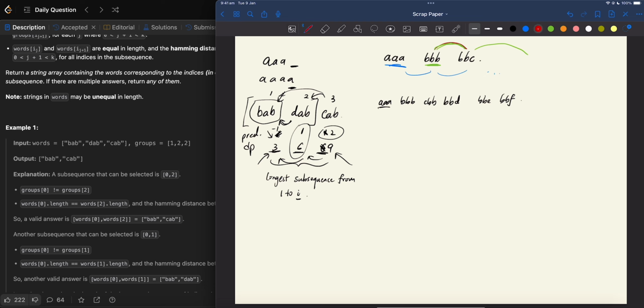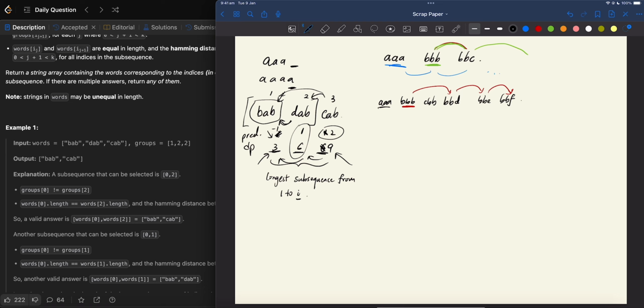But when we look at BBB, if we greedily pick the closest one, actually this one cannot link to any of the next words anymore. So this is not optimal. The more optimal case is to link here, and link here, and we will form a length 4 subsequence. So that's why greedy wouldn't work.